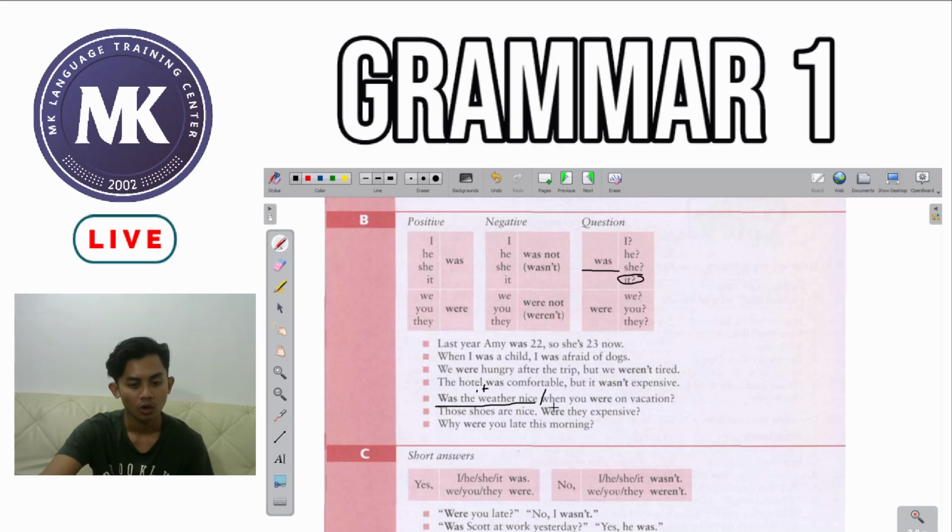Now, we can look here: when you were on vacation. So you can see when you is our pronoun here. So that's why we have to use our helping verb were, okay?